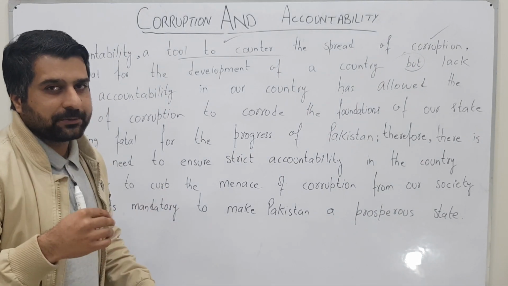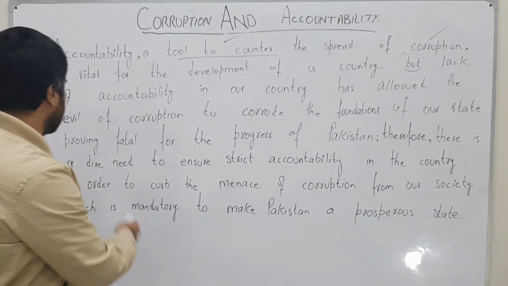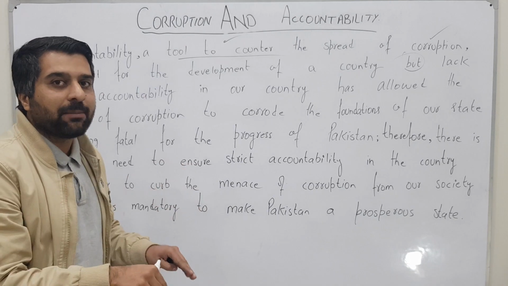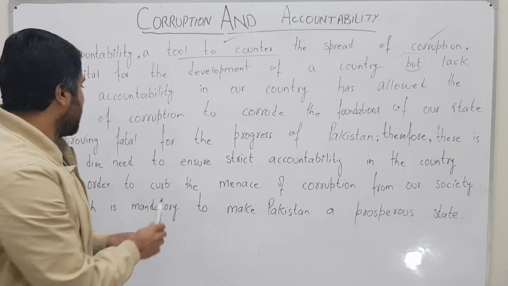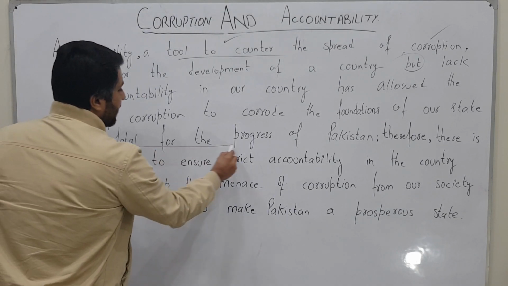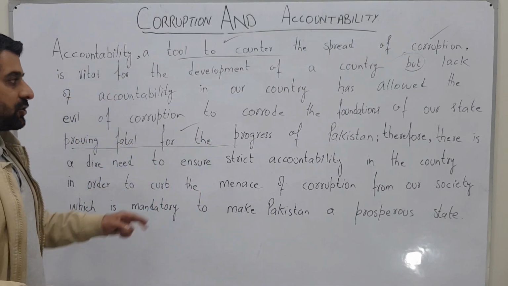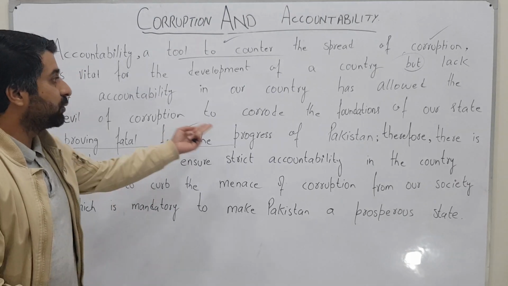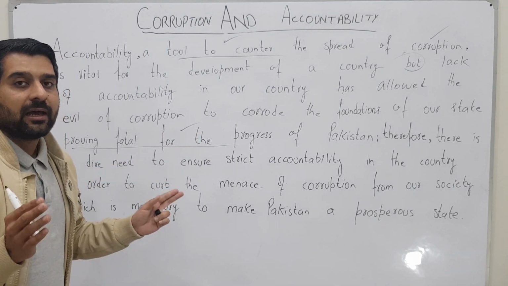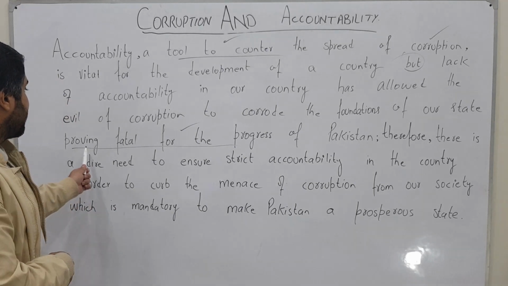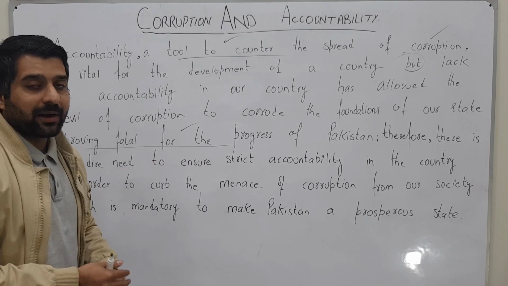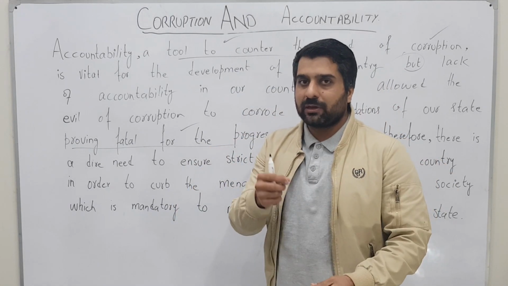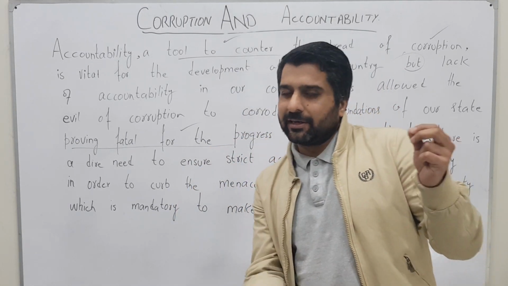And now I will explain its impact, proving fatal for the progress of Pakistan. Yes, this is the impact of the lack of accountability, and I have used a participle phrase. So the lack of accountability has allowed the evil of corruption to corrode the foundation of our state, and the result is it has proved fatal for the progress of Pakistan. So in the very first three lines, I have defined accountability and related it with corruption.